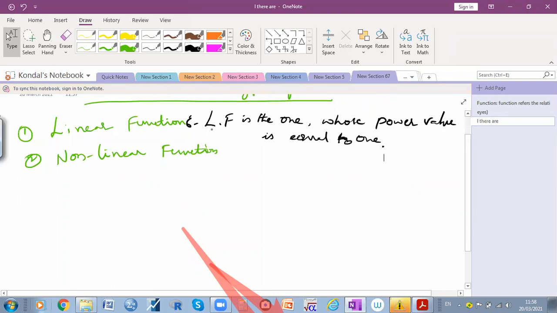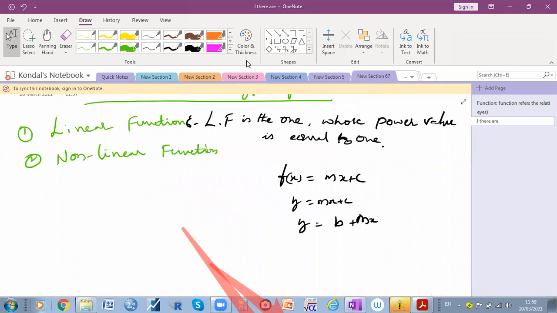Generally we can write in mathematics f of x is equal to mx plus c, or y is equal to mx plus c, or y is equal to b plus mx. These are called functions. Have you understood what is meant by linear function? Yes, sir.